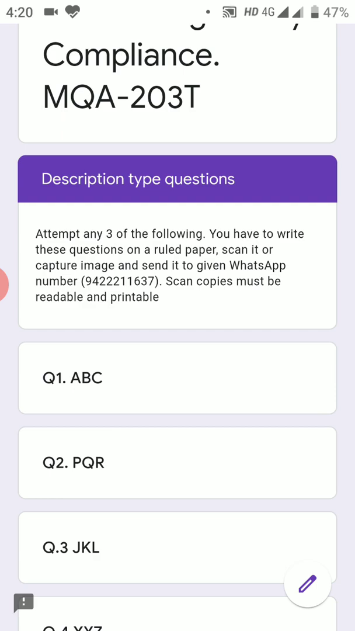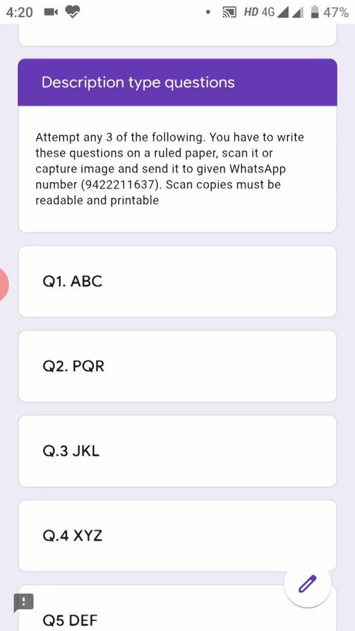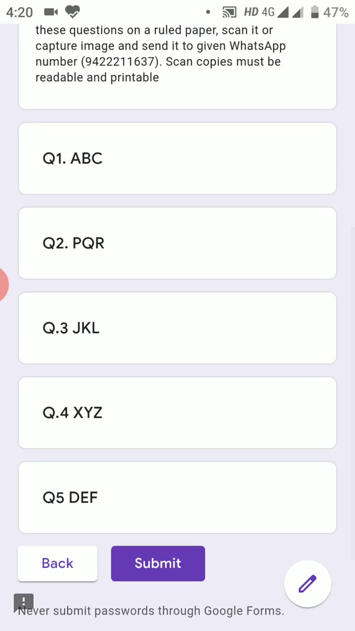So suppose, for example, this paper belongs to me, so you have to send copies of your answer sheets on the WhatsApp number. This is my WhatsApp number given here, and your scanned copies must be readable and printable. Now remember one thing here, I would like to mention clearly: you don't have to write the answers of descriptive questions in the Google form.